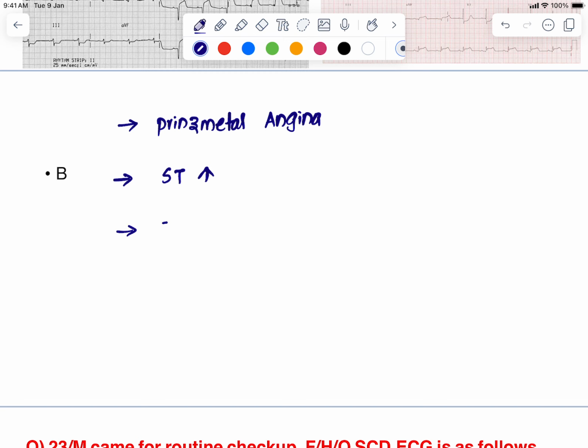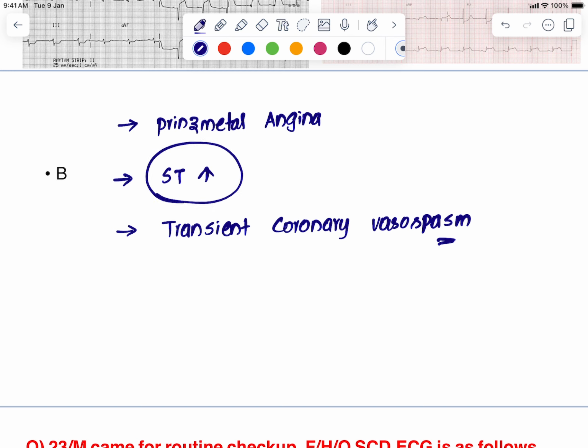These patients have transient coronary vasospasm. It is only when there is transient coronary vasospasm that the blood supply to the myocardium is reduced, and that causes the ST segment elevation.